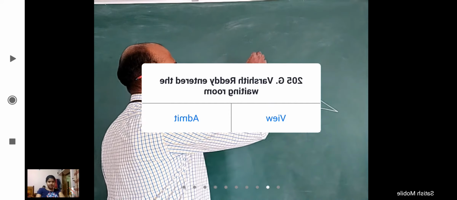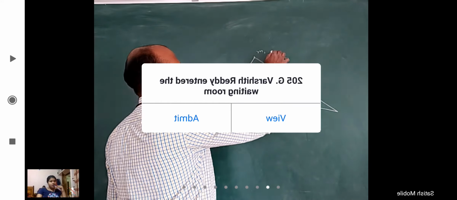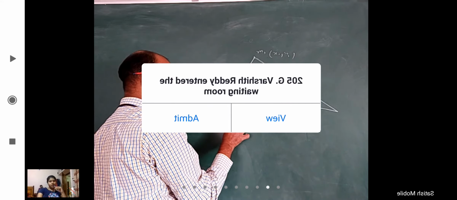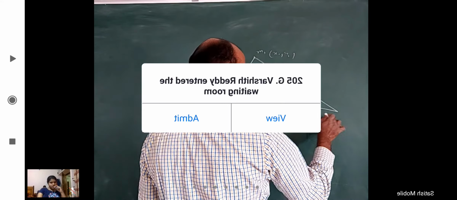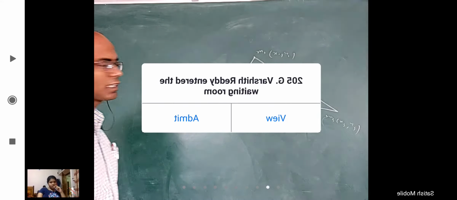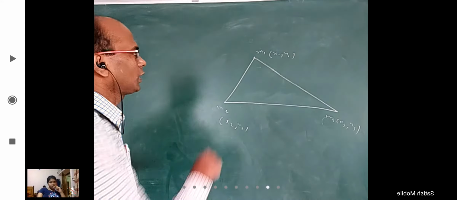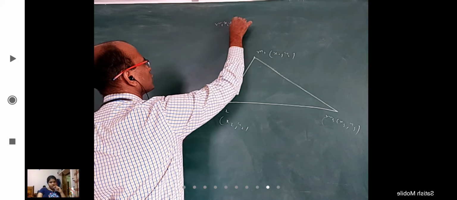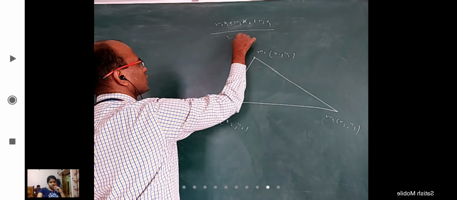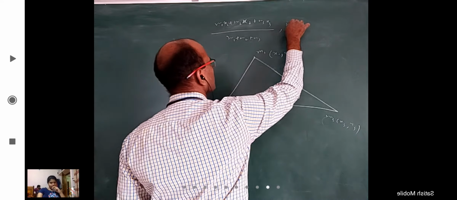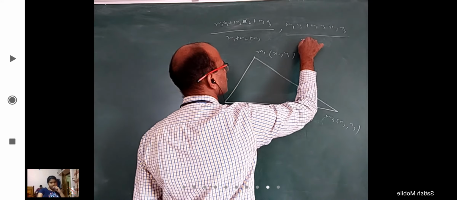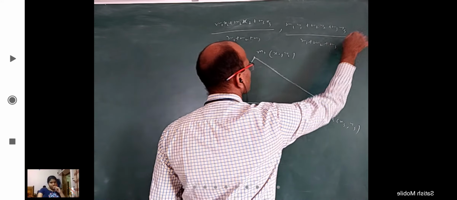We all know that if there is a mass m1 with coordinates x1, y1, mass m2 at coordinate x2, y2, and mass m3 with coordinate x3, y3, the center of mass coordinates are (m1x1 + m2x2 + m3x3) by (m1 + m2 + m3), and (m1y1 + m2y2 + m3y3) by (m1 + m2 + m3).